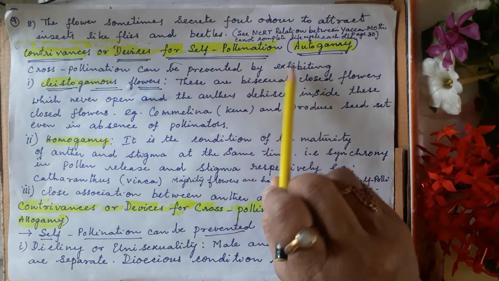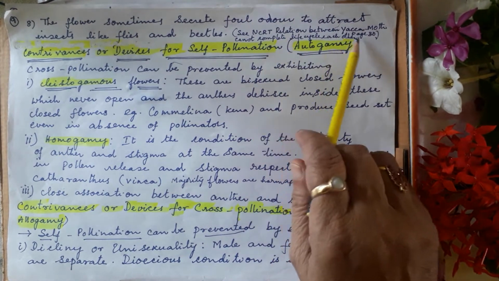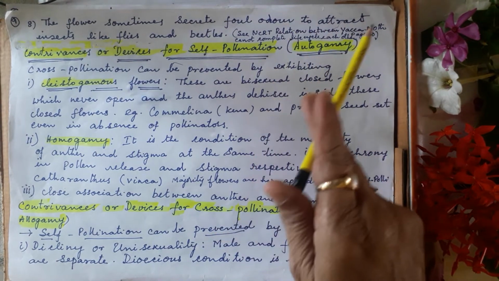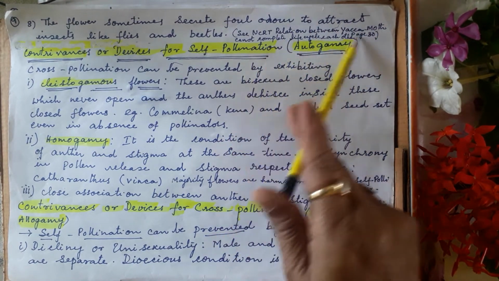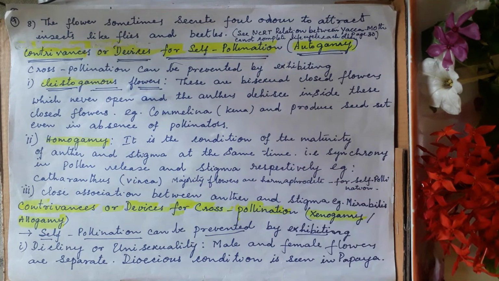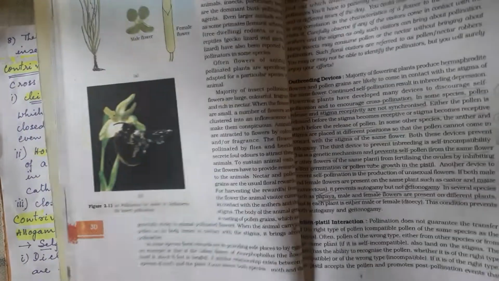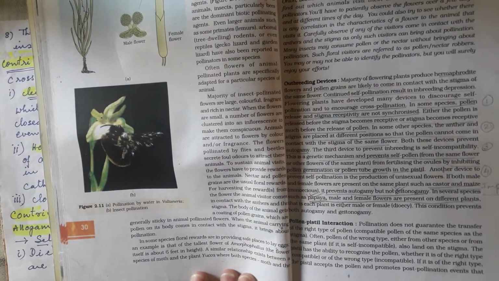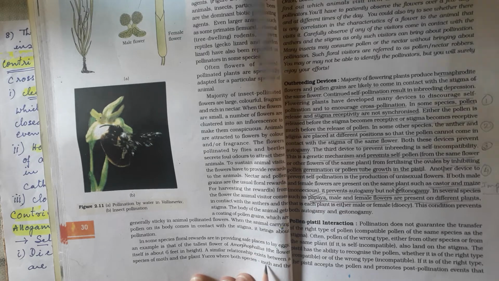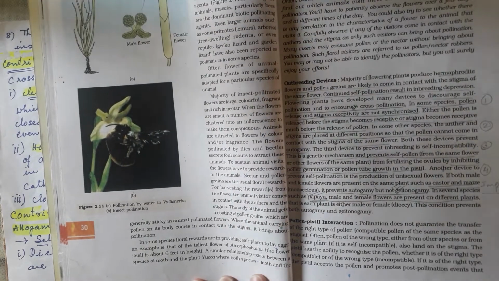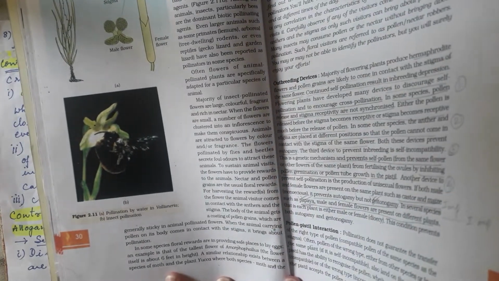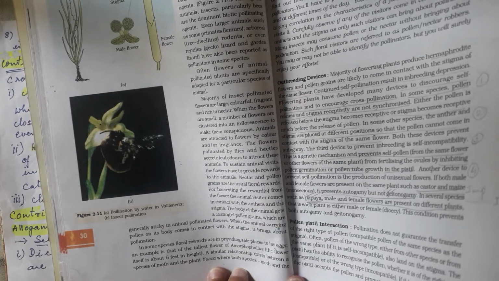In the NCERT you can see another important example, Yucca and the moth. Yucca and moth, they are the plants. Here you can see the flower itself is six-parted. A similar relationship exists between a species of moth and the plant Yucca.